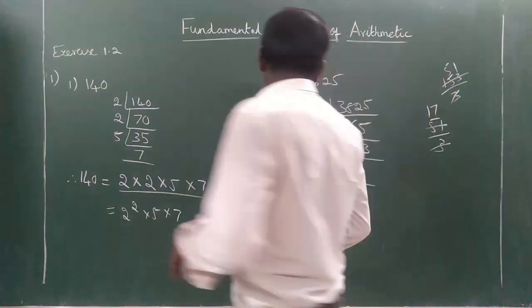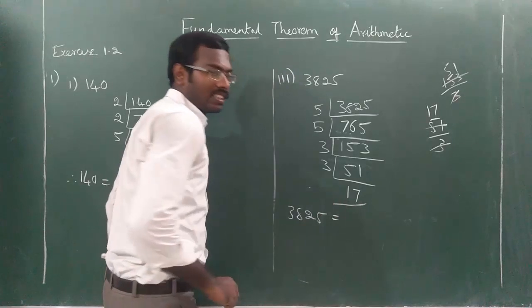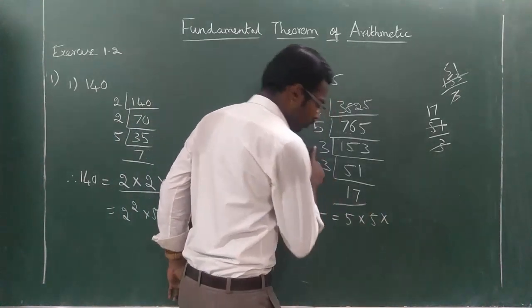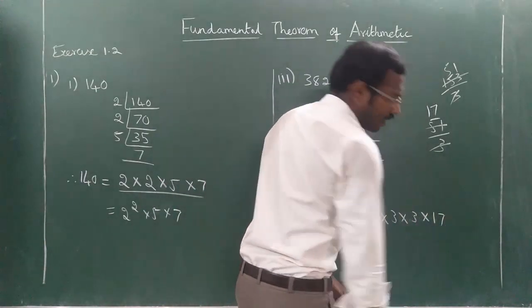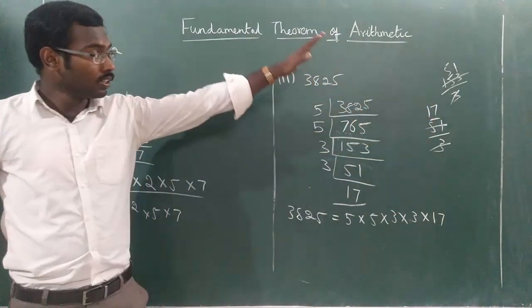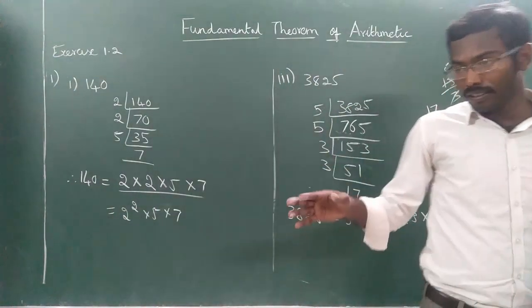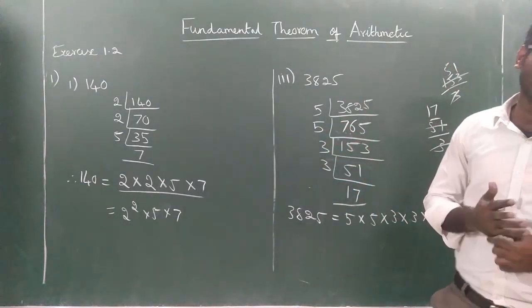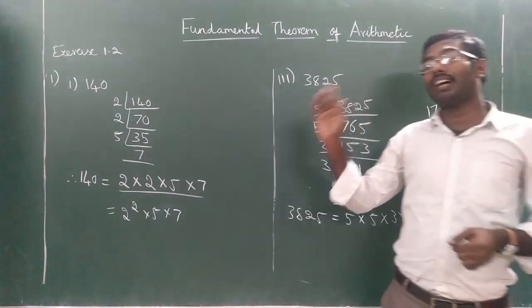That's all. So 3825 can be represented as 5 into 5 into 3 into 3 into 7. Understood or not? So please copy it down. Very easy. In this first sum, there are some more subdivisions. You have to complete that. You have to do it as homework. Understood or not? Okay. So please copy it down.